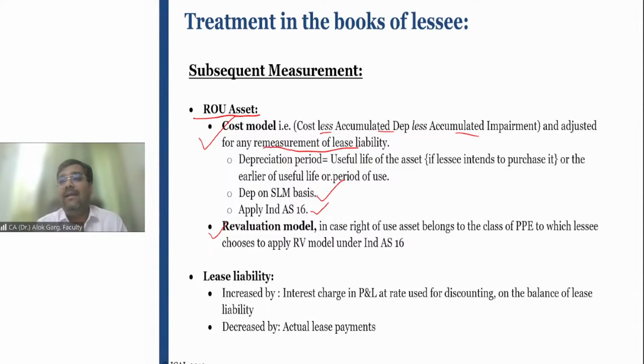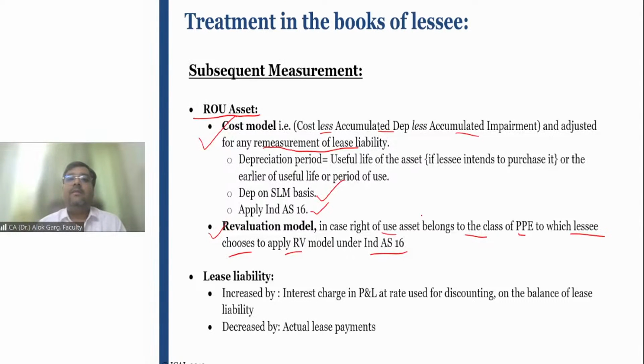And you need to apply Ind AS 16 Property, Plant and Equipment to apply the concept of depreciation and impairment on the ROU asset. Coming to revaluation, in case the right of use asset belongs to a class of PPE to which the lessee chooses to apply the revaluation model under Ind AS 16.